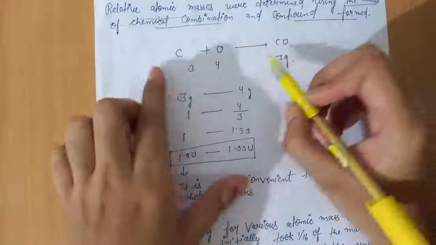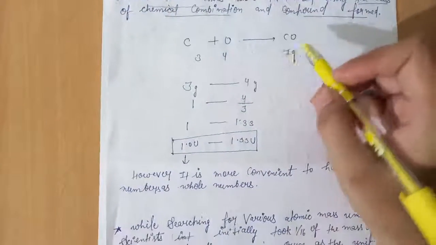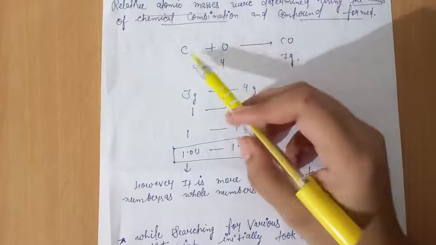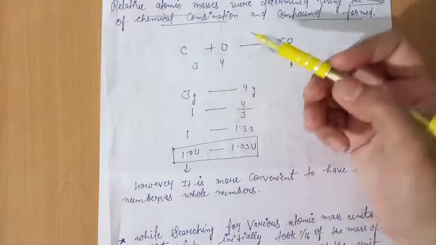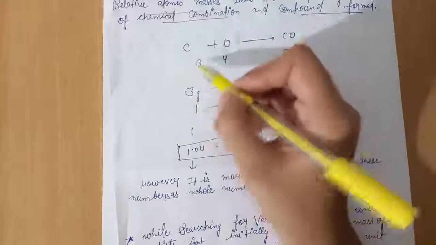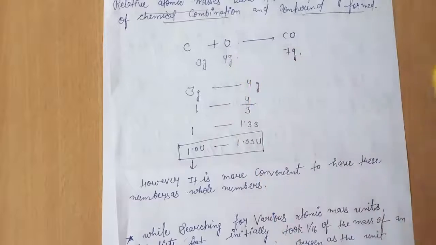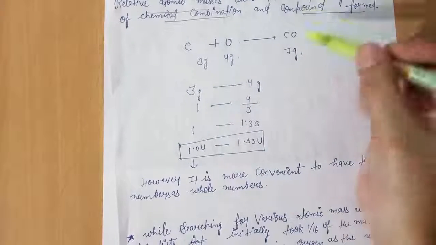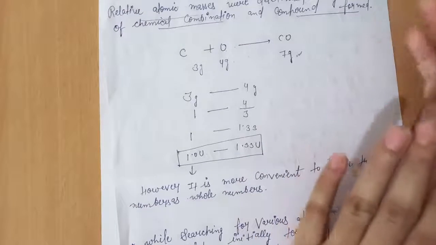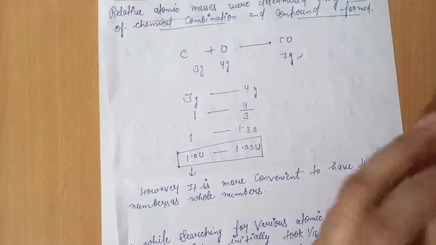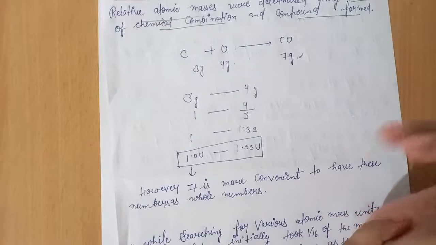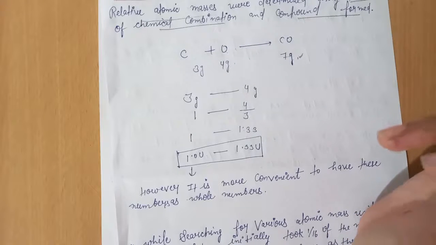Here, let us take an example of the reaction of carbon and oxygen. This is a reaction, carbon and oxygen, and carbon monoxide is formed. Carbon is taken as 3 gram and oxygen is taken as 4 gram, and carbon monoxide is formed of 7 gram. So here we can try to understand the relativity by which we can measure the mass of elements or mass of atoms of a particular element.